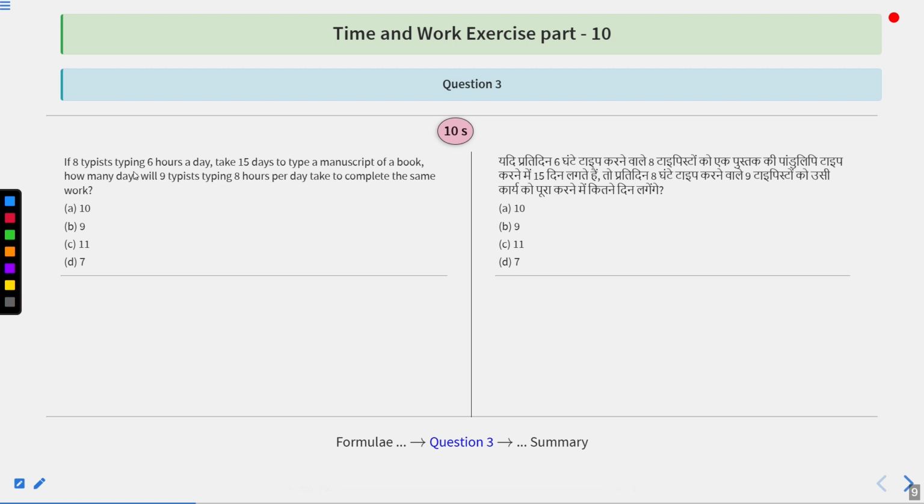If 8 typists typing 6 hours a day take 15 days to type a manuscript of a book, how many days will 9 typists working 8 hours per day take to complete the same work? Options are 10, 9, 11, or 7.